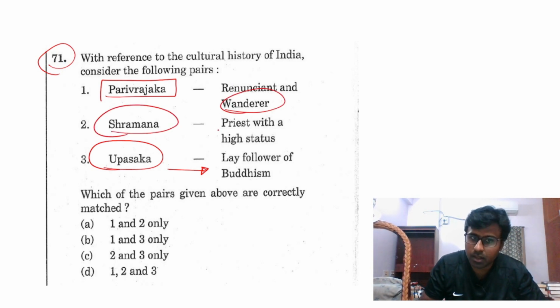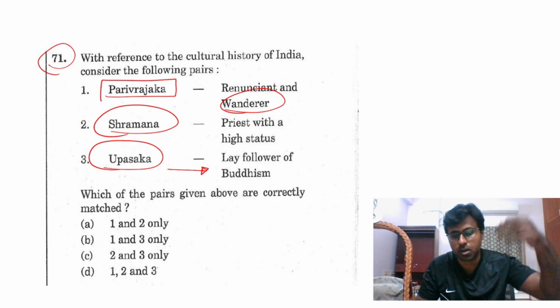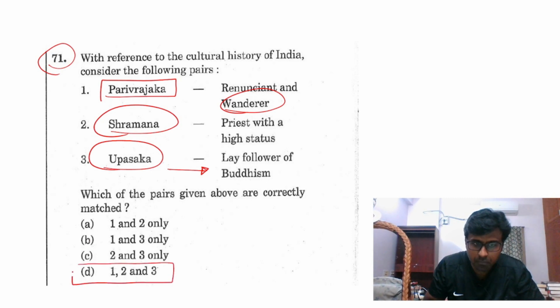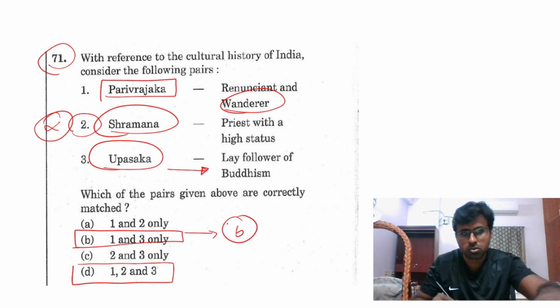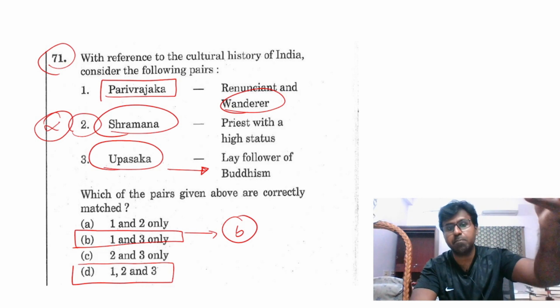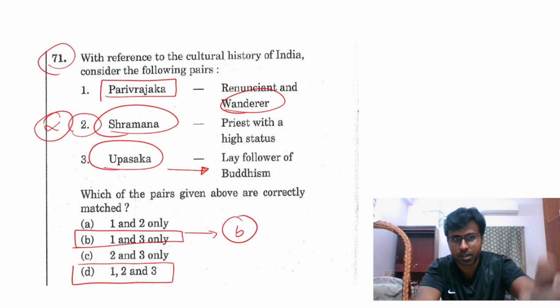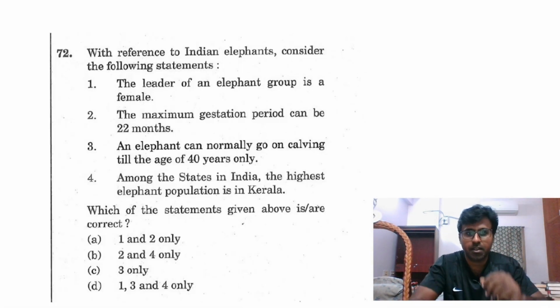Shramana actually means priest. In the tribe they call a Shramana a priest. So I will actually choose 1, 2, 3, but I guess 2 is wrong. The key given is B. I would have chosen 1, 2, 3, but Shramana is not a high priest, that is what they have given. But Parivrajaka, true, wanderer. Paryatan, Upasaka, lay follower. That is how I will do this.